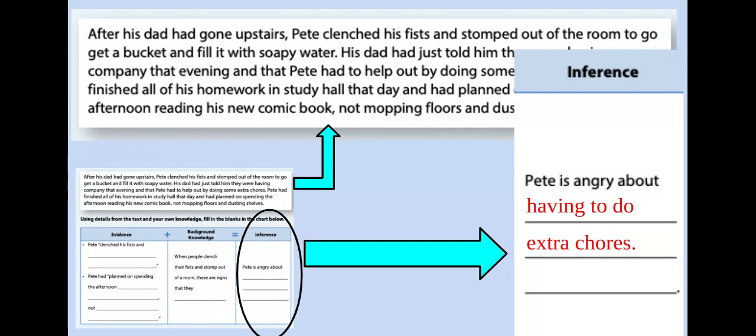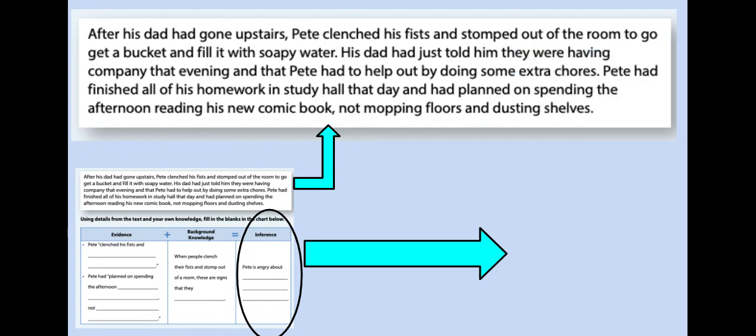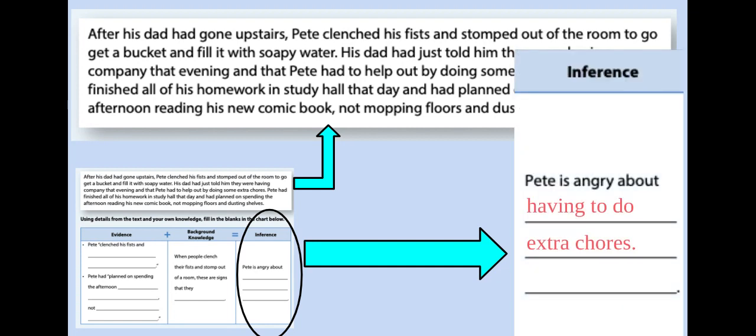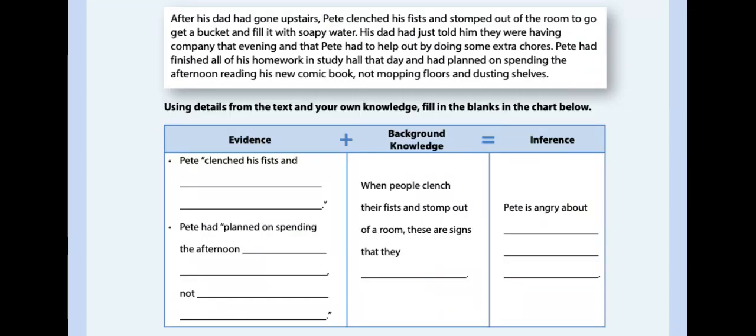All right, well, how do I know that Pete is angry? What I want you to do is go back to your workbook up into the top, and I want you to pause the video, and I want you to underline or circle things that prove to you that Pete is angry and that he's angry about having to do extra chores. Go on, pause the video. I'll wait. So I'm assuming you've paused the video. Now that you've hit play again, I'm going to continue, because Pete's angry about having to do extra chores. So the first thing we want to do is find the evidence that shows us that.